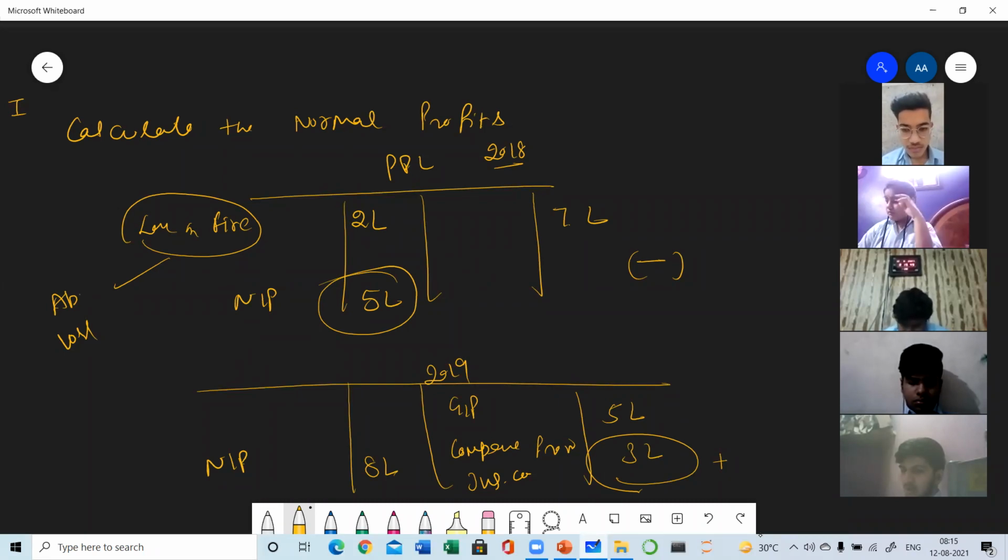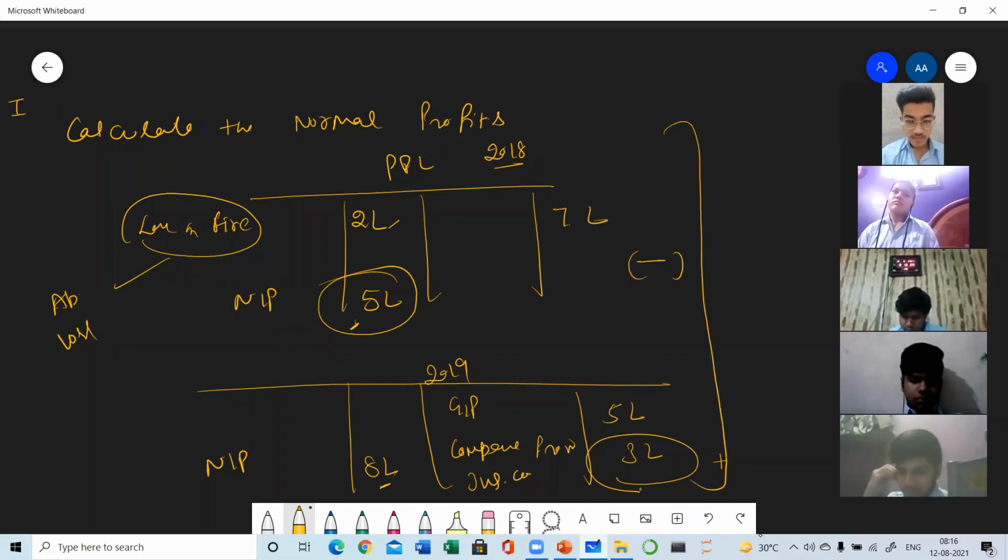Normal profit means the profits which you will be getting every year from the normal course of action. What is the normal course of action of business? Buying and selling of goods, providing the services if you are in a service industry. So in that case, in this 8 lakh, this 3 lakh is included. And in this 5 lakh, this 2 lakh has been subtracted. So to make it normal, you have to reverse.